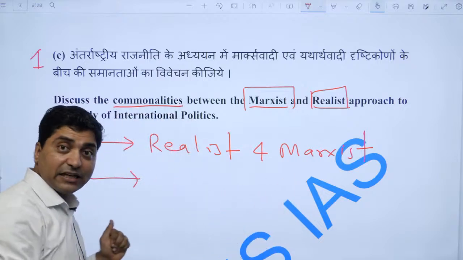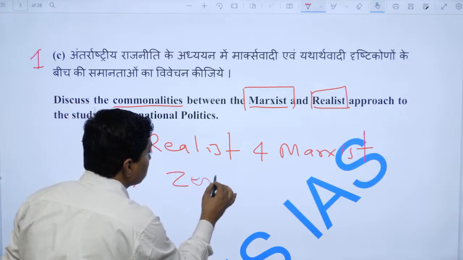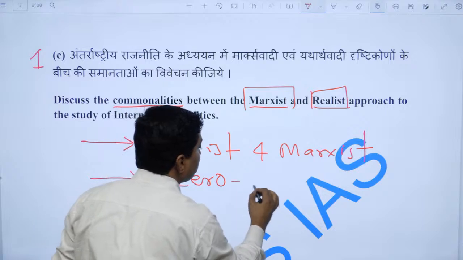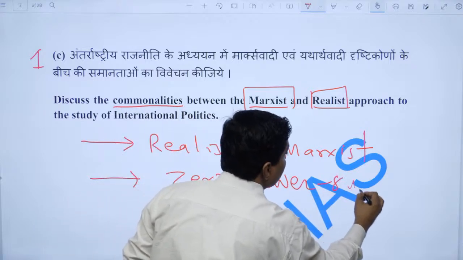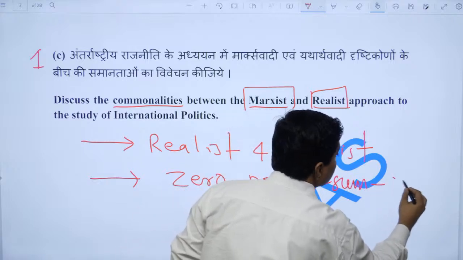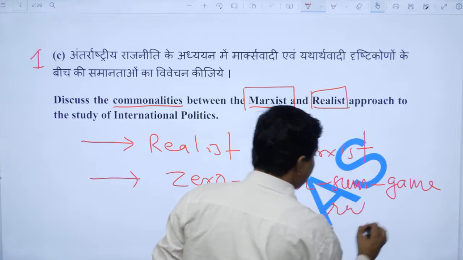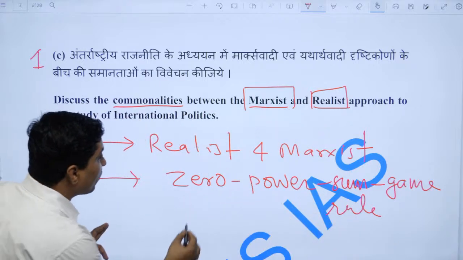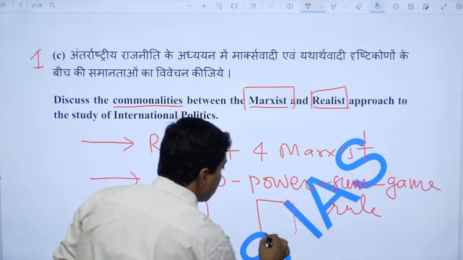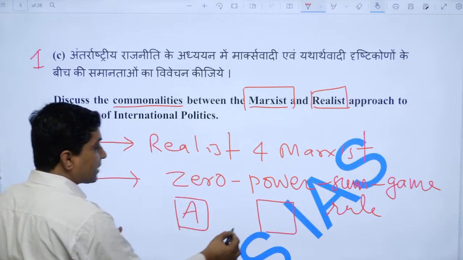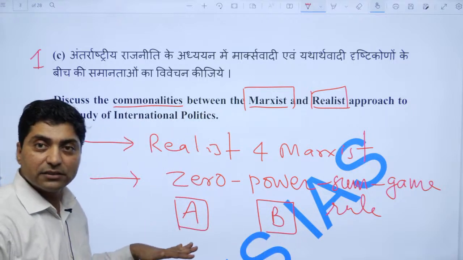What is the commonality? The commonality is the zero power sum game rule. What does it say? It says one can acquire power at the cost of another. So A can acquire power at the cost of B. Fine.